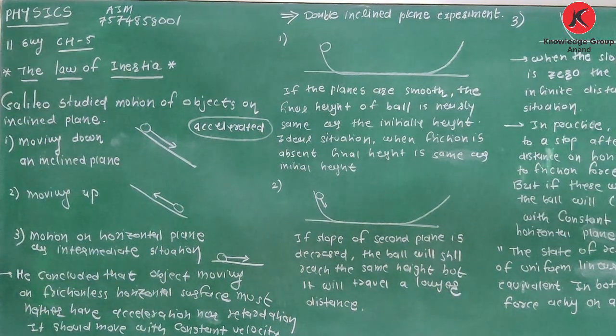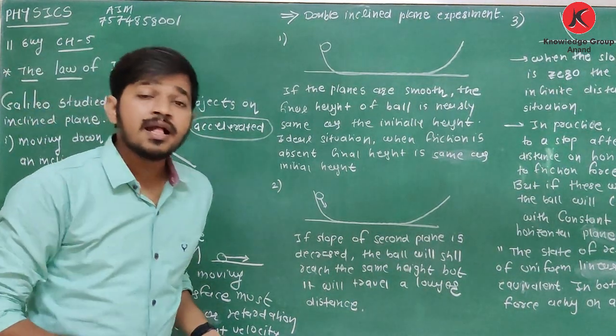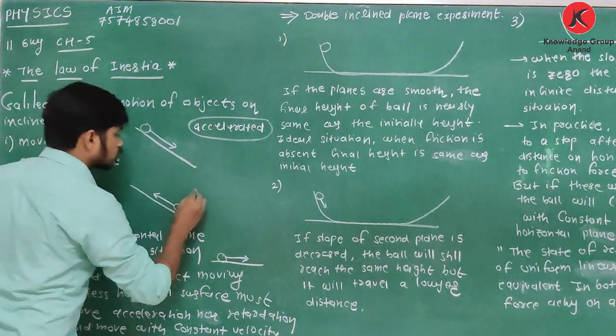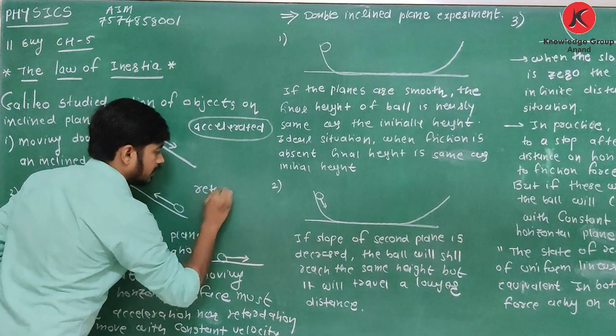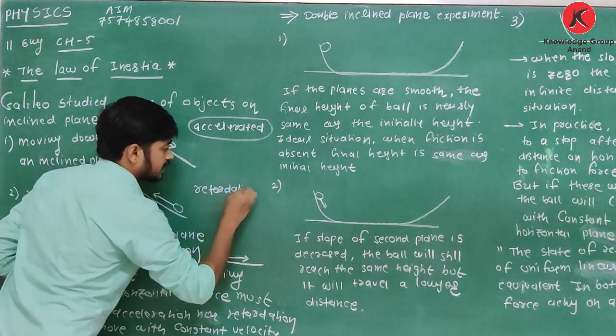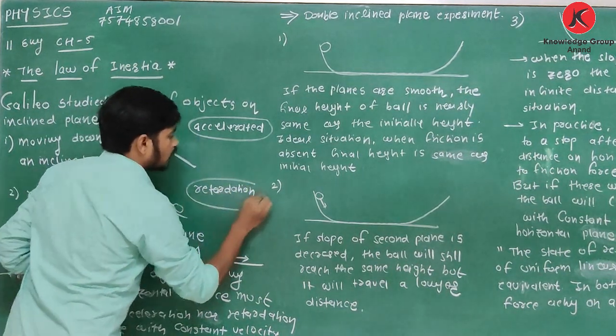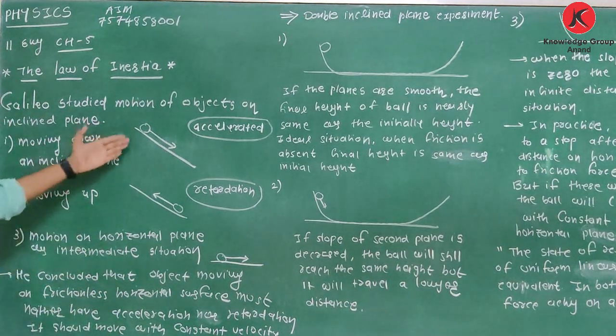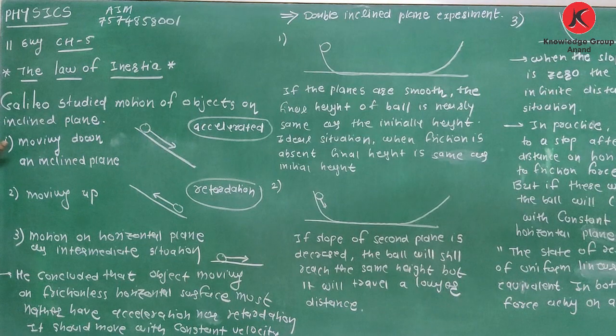Clear about this? Second case, if the object is moving upward on a slope, then speed decreases. Speed decreases means it is a case of retardation. Whenever you are moving on some hilly area, you have observed these two types of motion.